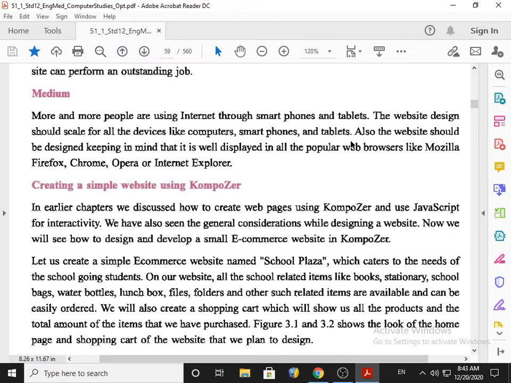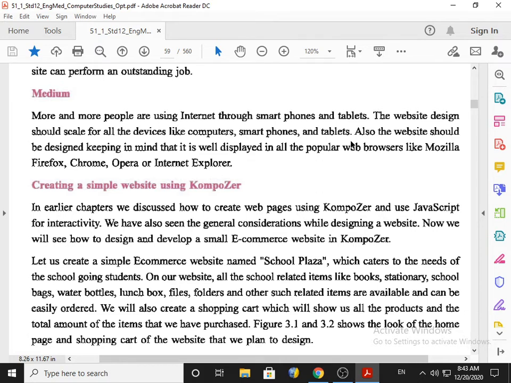Some people, when they prepare a website, do not check the visibility of the website. Say for example, the website opens in a computer properly, but the same website will not open properly on a laptop, or tablets, or mobile, because the website must be scaled according to the viewer's screen size.